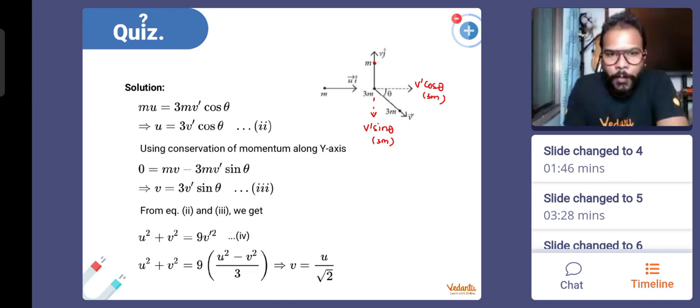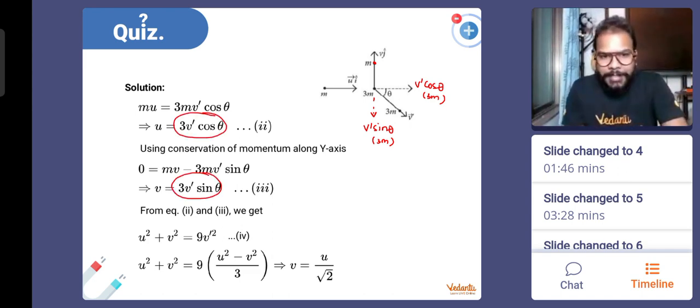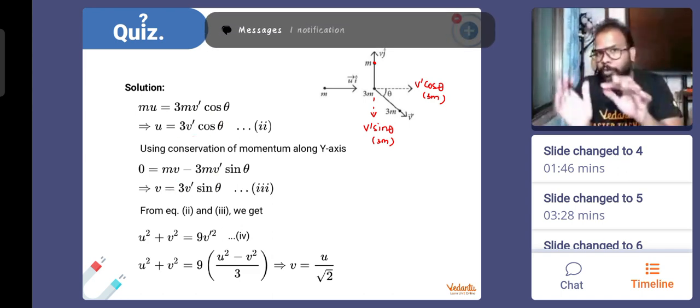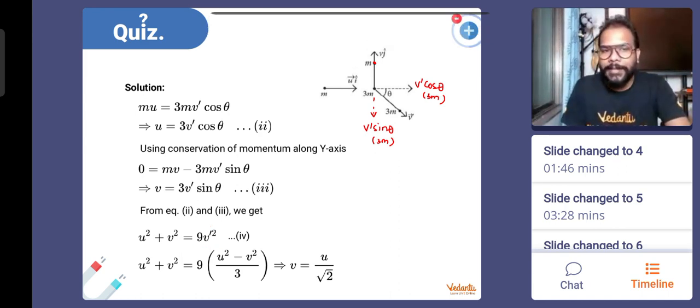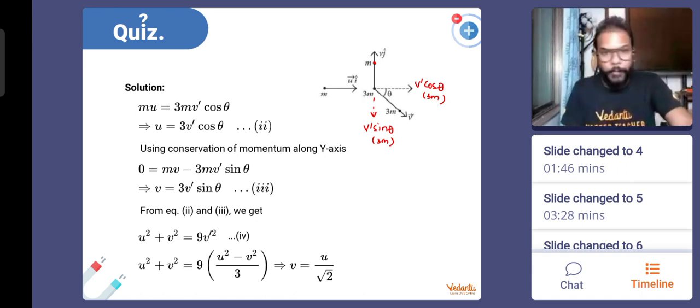Means what? If you square this component, it will be something cos square theta. This will be that same something sin square theta. If you add both of them, 3v dash square will be common, and sin square theta plus cos square theta will become 1, which has happened here, by the way. If you square this, it is 9v dash square. It is also 9v dash square, but cos square theta plus sin square theta becomes 1, and it gets eliminated. Okay, and that is one of the ways of approaching questions at times, which will save a lot of time for you.